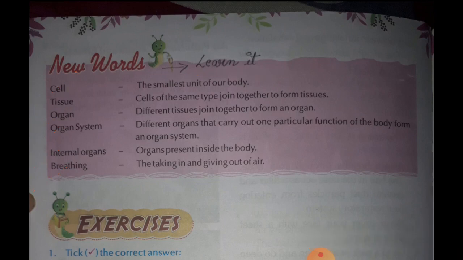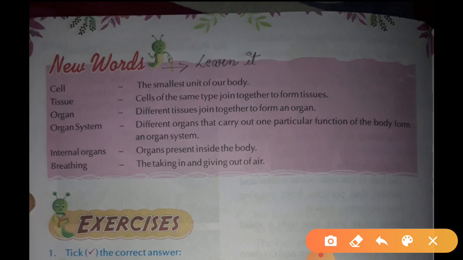Your first new word is cell. It is the smallest unit of our body. Next, tissue. Cells of the same kind join together to form tissues. Organ. Different tissues join together to form an organ. Organ system. Different organs that carry out one particular function of the body form an organ system. Internal organs, organs present inside the body. Breathing, the taking in and giving out of air.